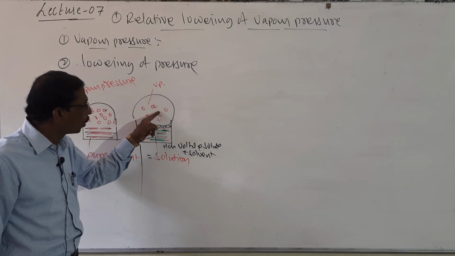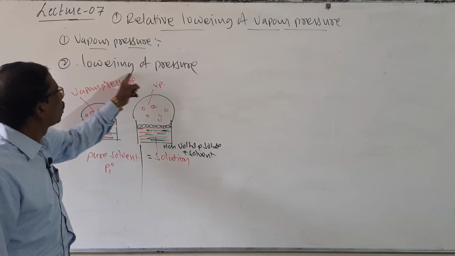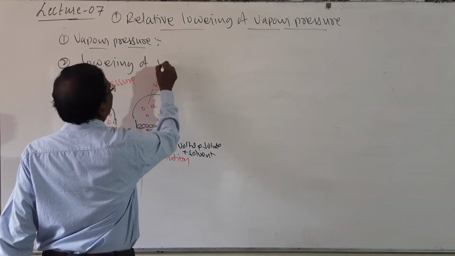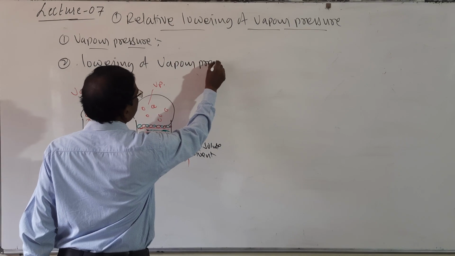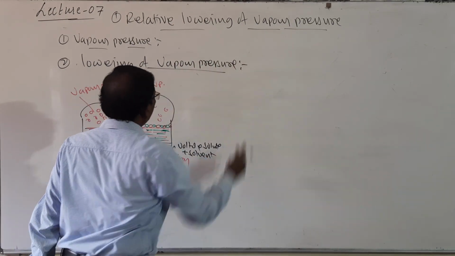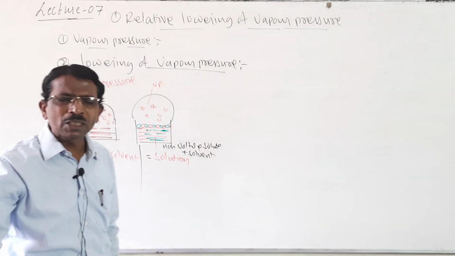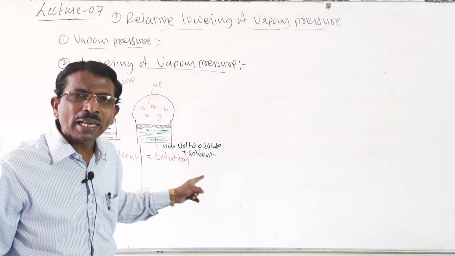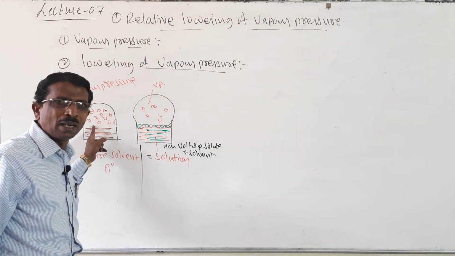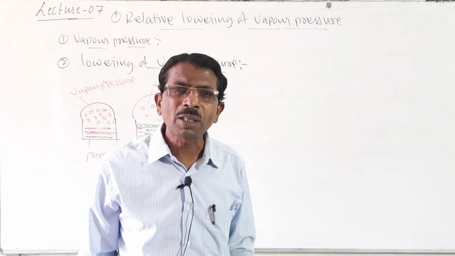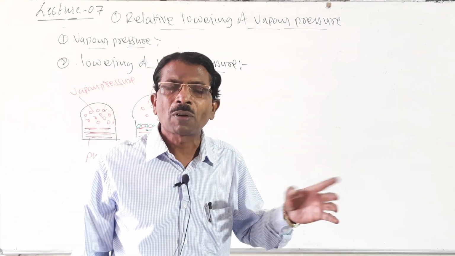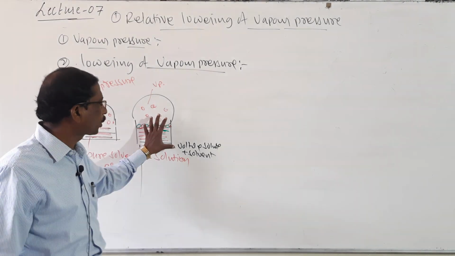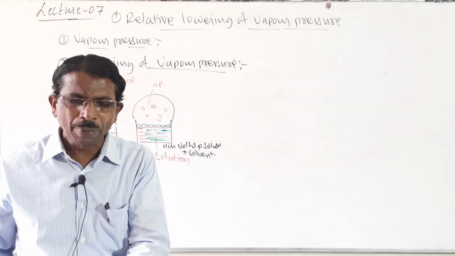When the vapor pressure is low, it is called lowering of vapor pressure. So what is lowering of vapor pressure? The vapor pressure of the solution is lower as compared to the vapor pressure of the pure solvent, because the solute molecules do not allow the solvent molecules to escape from the surface. So it is called lowering of vapor pressure. Here the vapor pressure of the solution is lowered. So then how can it be given here?